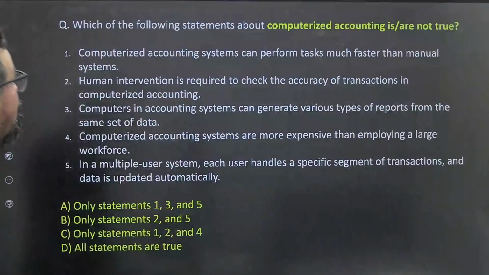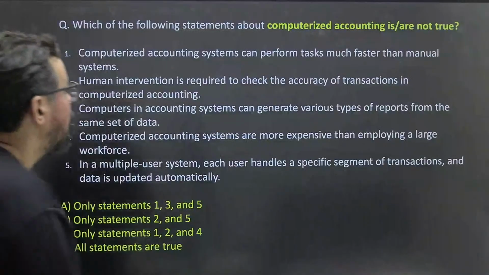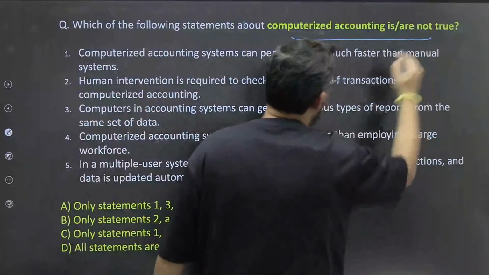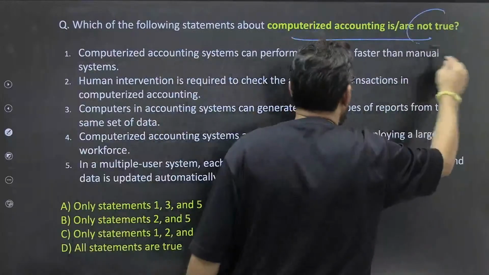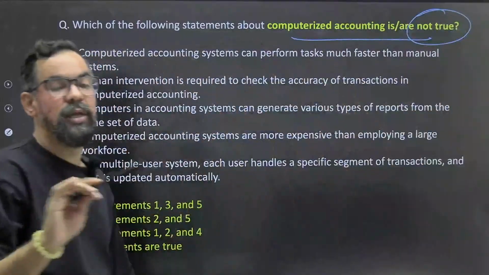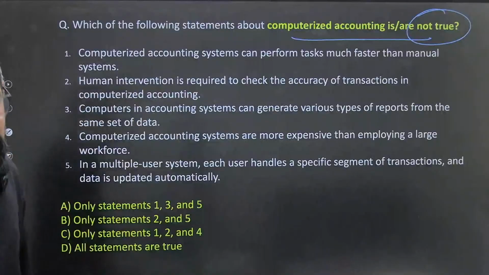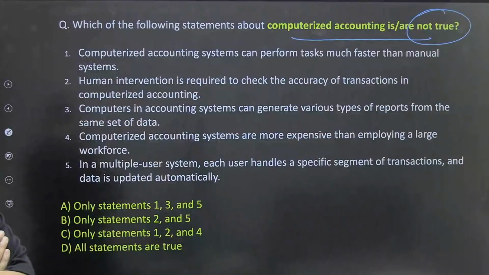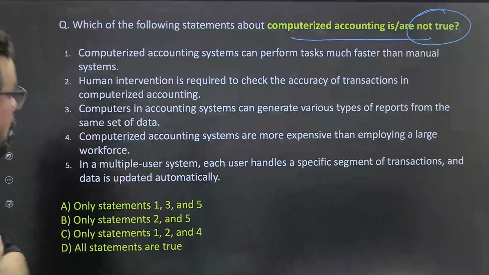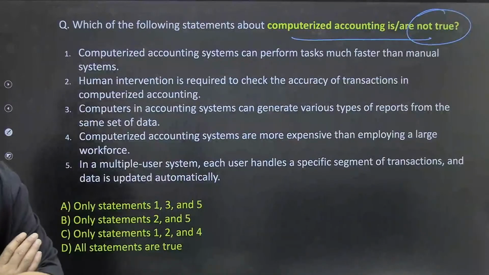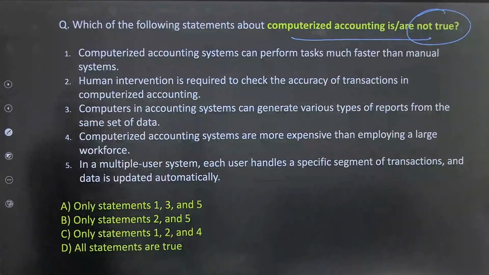Next one, which of the following statements about computerized accounting is not correct? You have to find out the incorrect statement about computerized accounting. Chalo, tell me what will be your correct answer, guys? So what will be your right answer? You have to find out the incorrect statement. Okay.